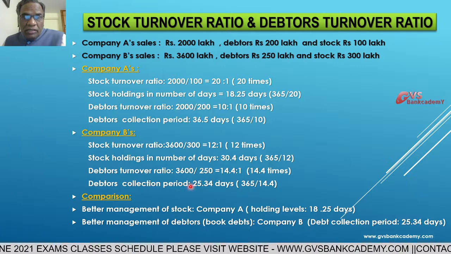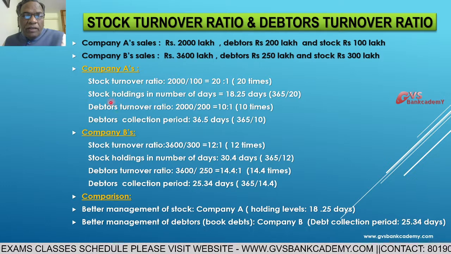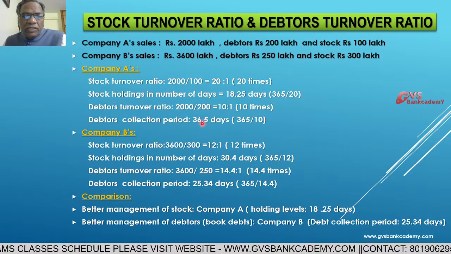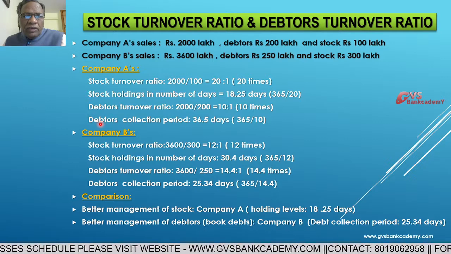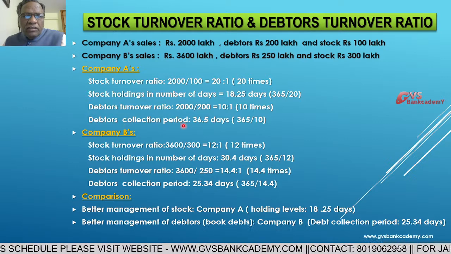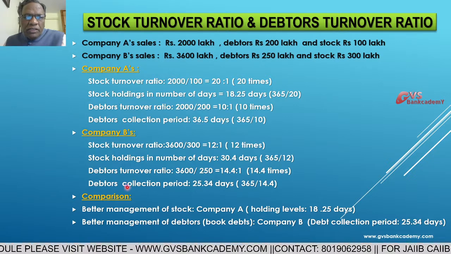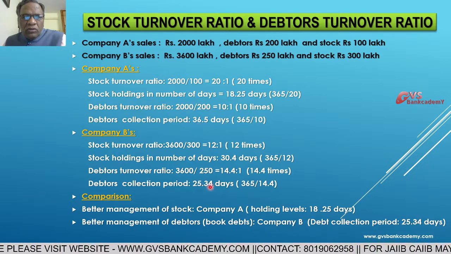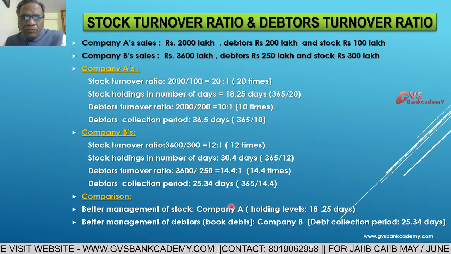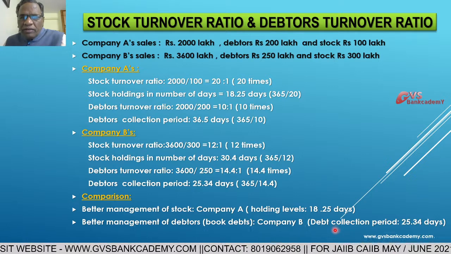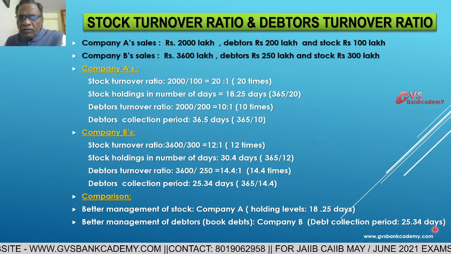So from the debtors management point of view, company B is best, at 25.34 days.